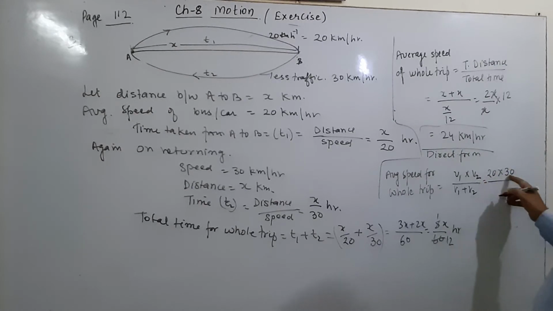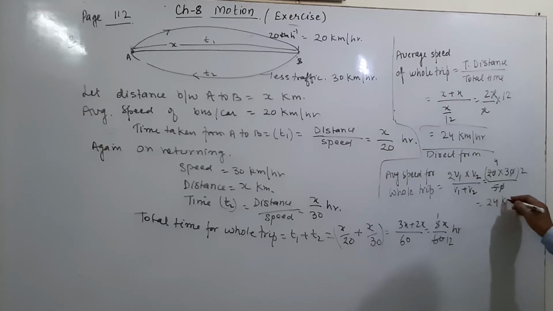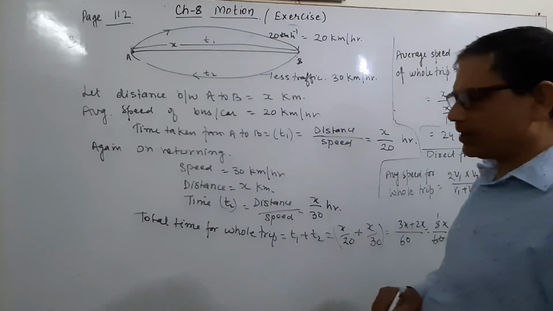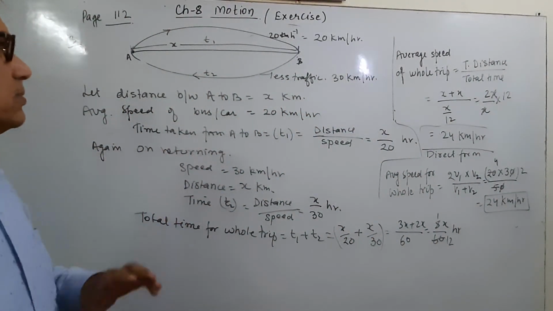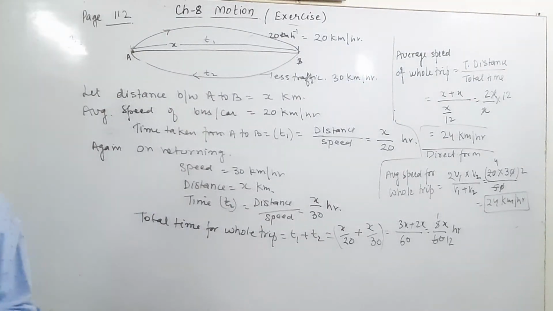Upon, and we have to add, this will be 20 plus 30, this is 50, and this will be 600 upon 50, and multiplied by 2, and this will be 12 into 2, 24 kilometers per hour. We can apply the direct formula also. These are the two ways by which question number 3 can be solved.